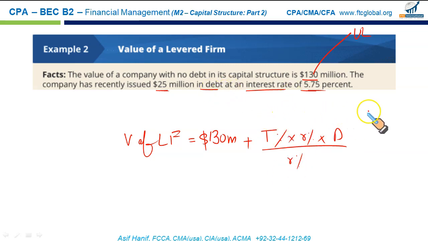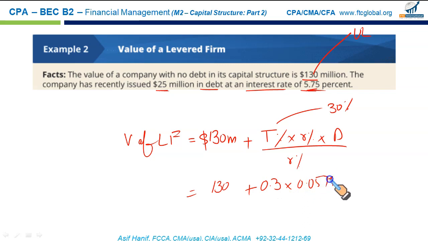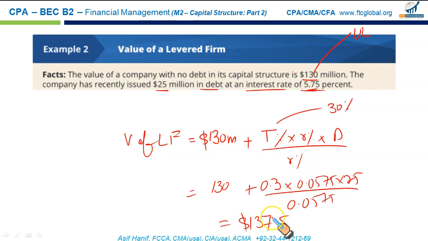The tax rate in this example is given as 30%. R is given as 5.75%. Debt is 25 million. So if you just plug in the numbers, 130 million plus 0.30 times 0.0575 times 25 divided by 0.0575. If you solve this, it gives you a total of 137.5 million. So this is the value of a levered firm, and this part, 7.5, is what you get as the present value of interest tax savings.